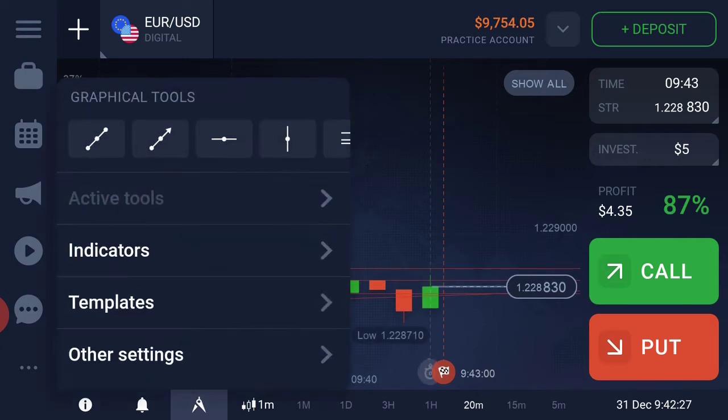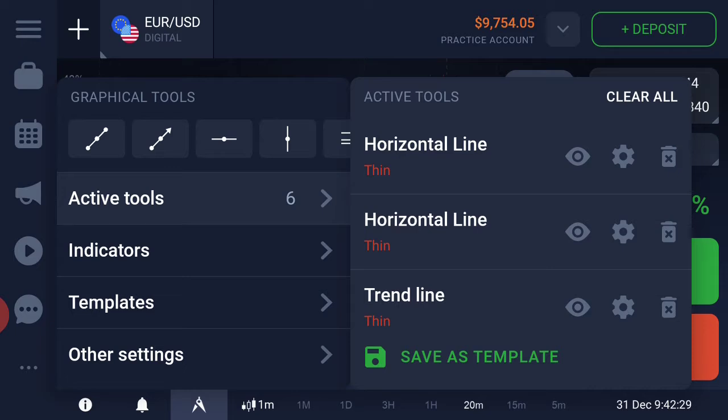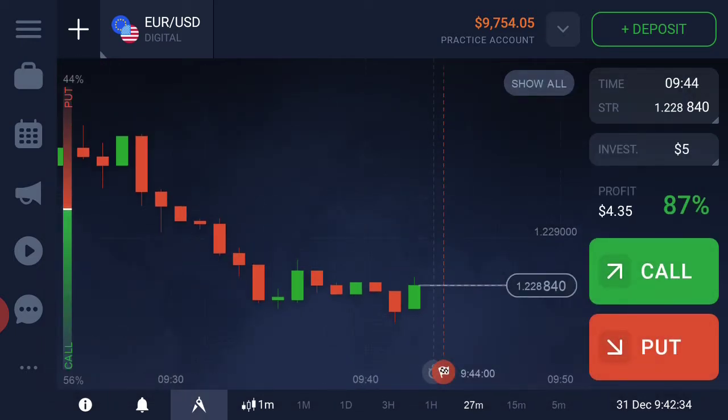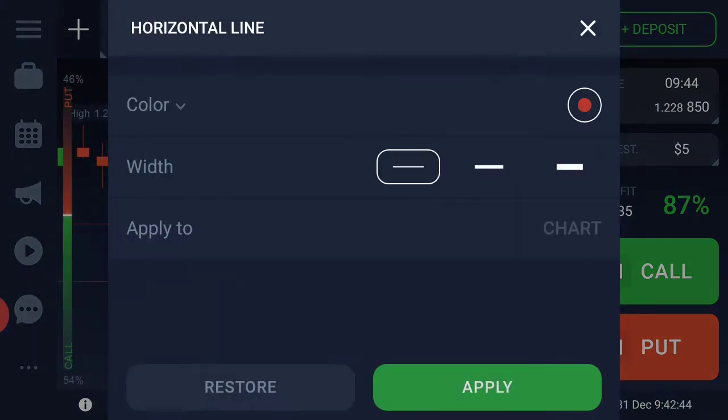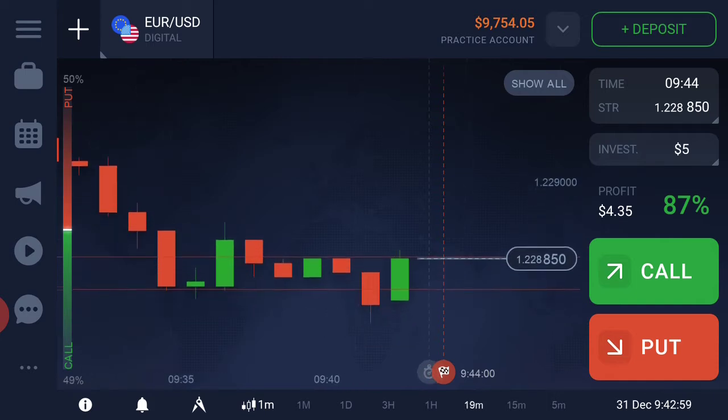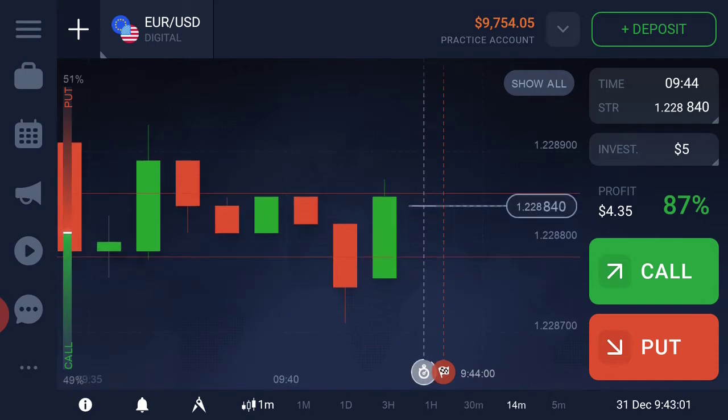Let me clear all those levels first, so you will easily understand. On the next trade I will attach two levels here only, the seller's entry and the buyer's entry. So let's see, it's very simple. I will place on the next candle. Okay, it's a gap down open.